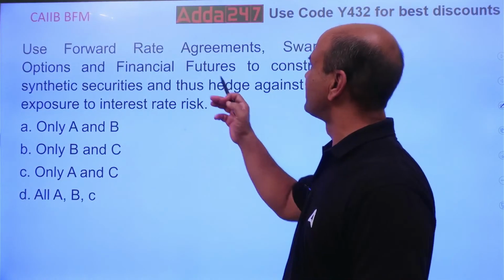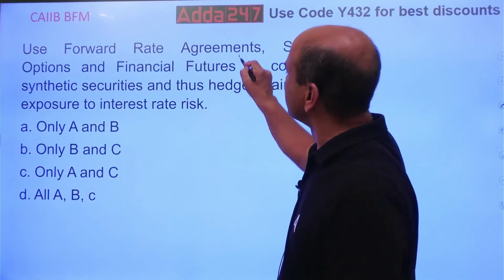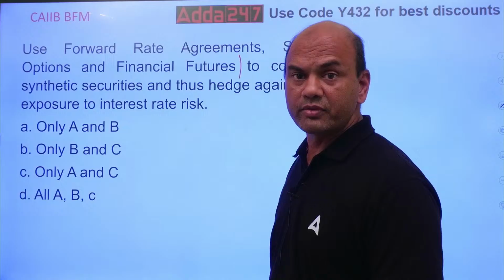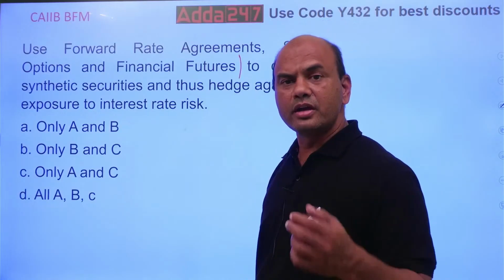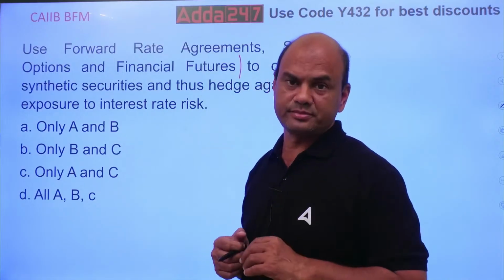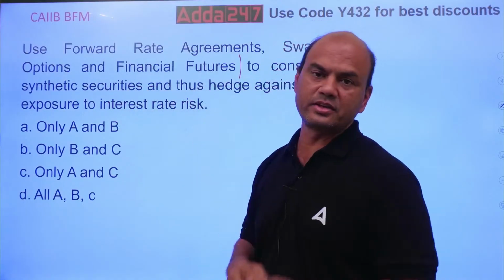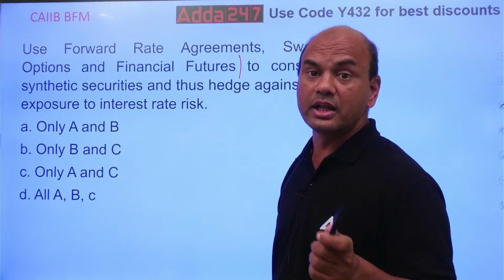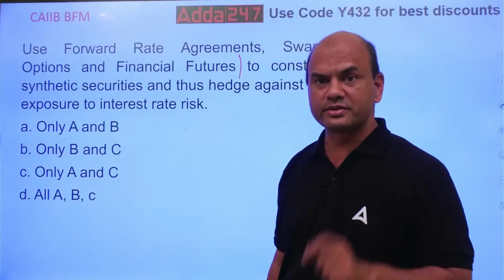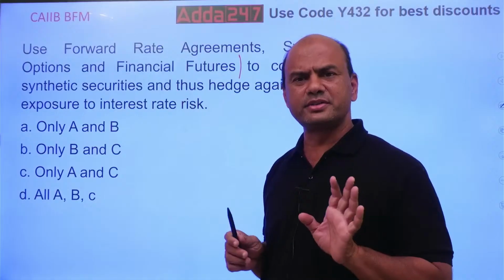What is this FRA? Use forward rate agreements, swaps, options and financial futures. The first part of the question is over up to this. What are we talking of over here? Here we are talking of 4 different derivative products: FRA, swaps, options and financial futures. These are known as simple derivatives.